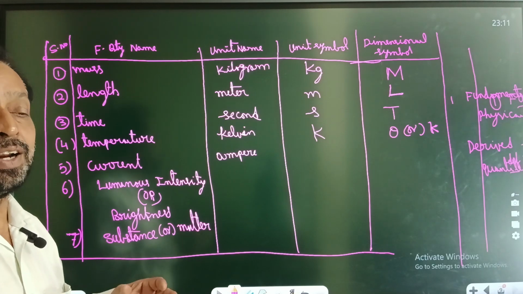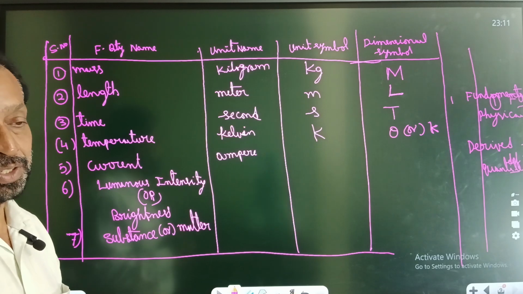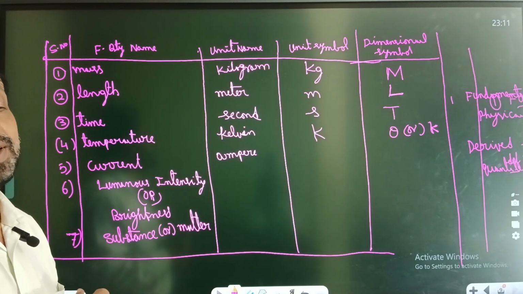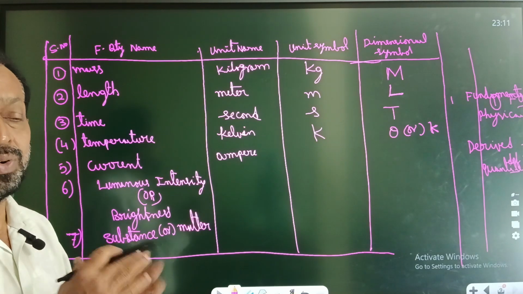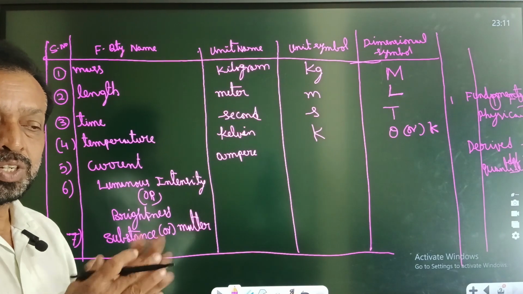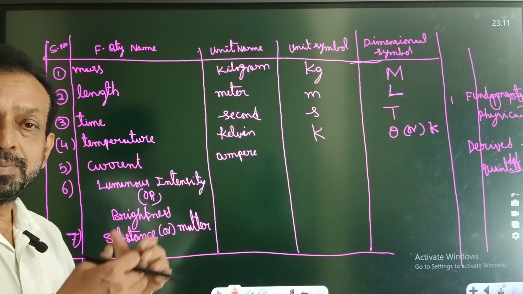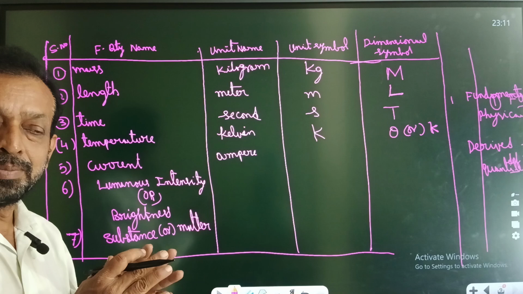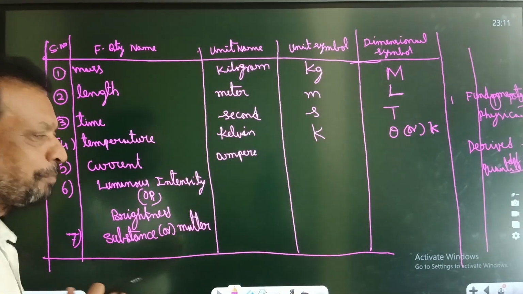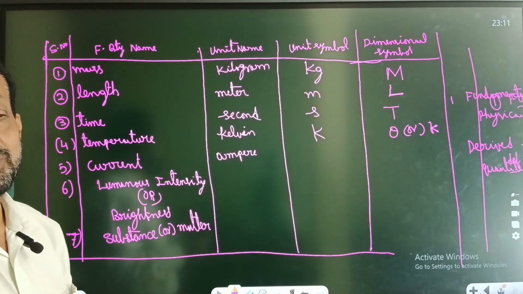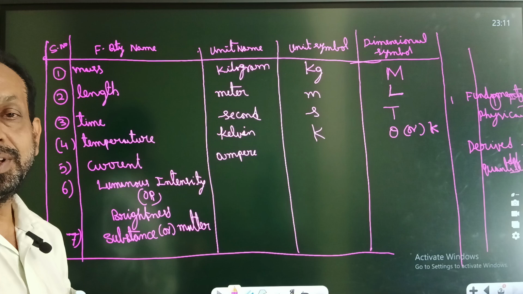Newton did a lot of research on force and mechanics, so the unit of force is Newton. Force into perpendicular distance is called work, and work is energy. Turning force is called torque, rotating force is called couple. So that's why the name is kept symbolically, for remembrance.